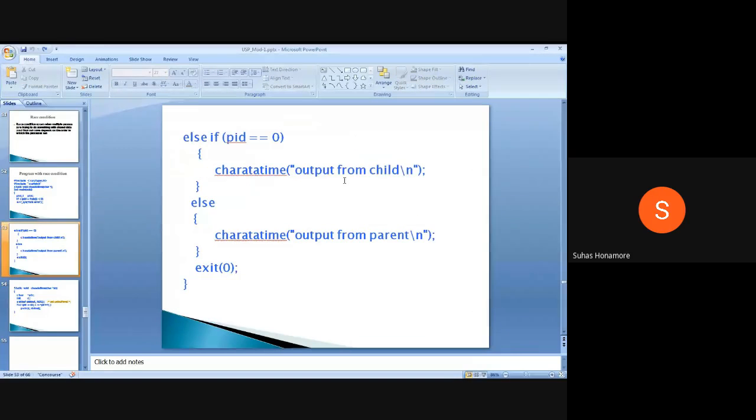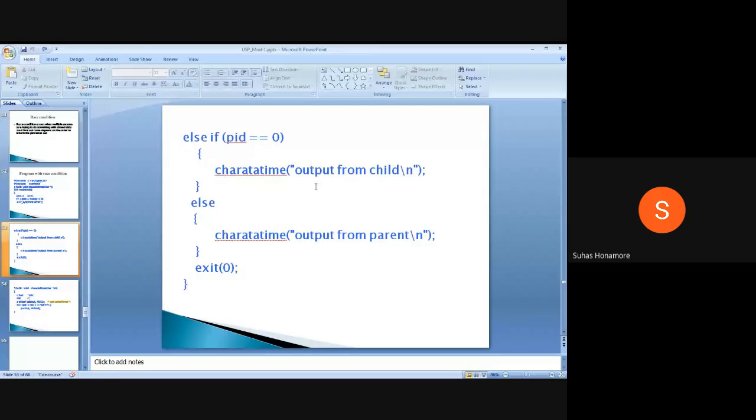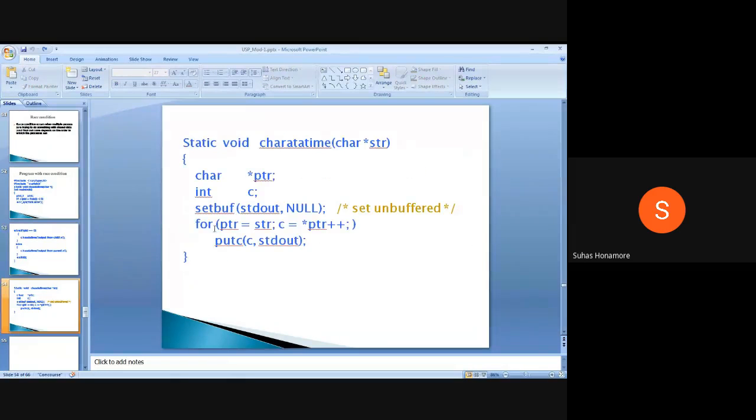So the first time, suppose 'o' is printed here, that takes almost 10 raised to minus 3 seconds. Before that, this instruction is executed, and it tries to execute the next instruction, that is, printing the next character in the child process. But the IO operation will take more time.